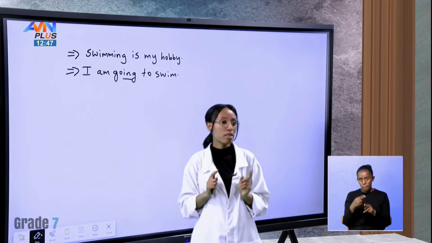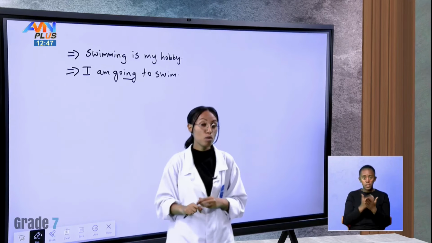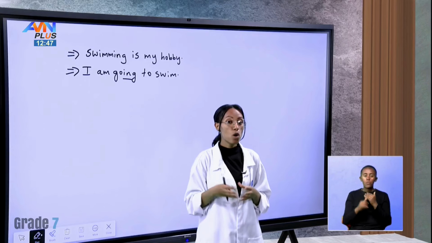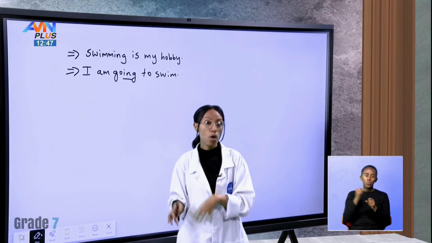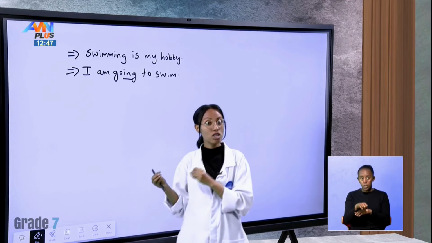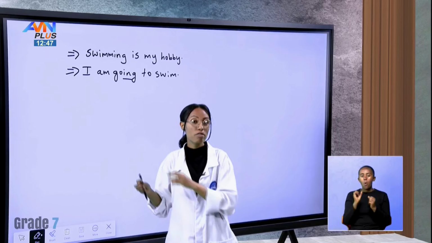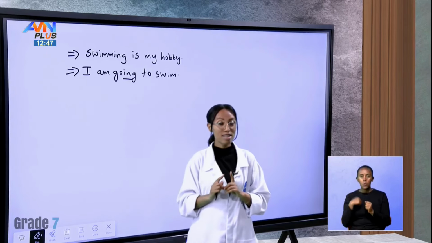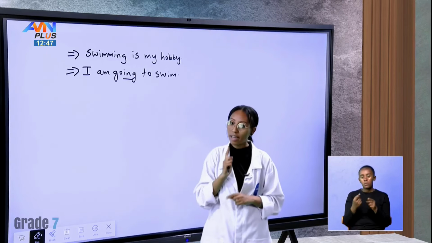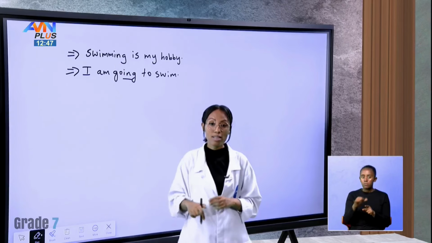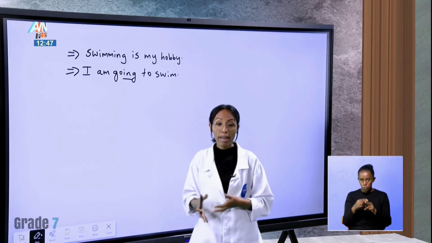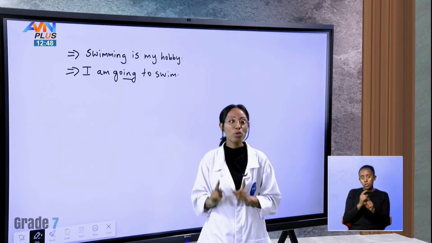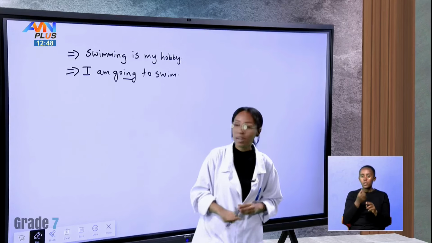Just like the previous lesson, if you remember when we were talking about infinitives, we said to do or to win a situation or a competition or a race, we used it as a noun when it came first. Just like that, here, we use it as a noun. Swimming. It is an action, but we don't use it as a verb. We use it as a noun.